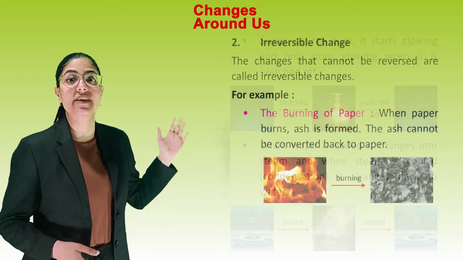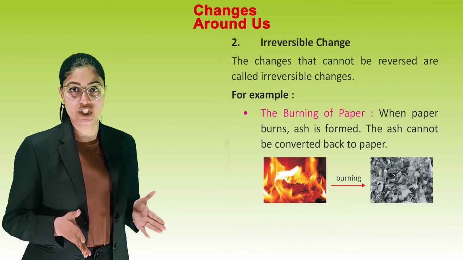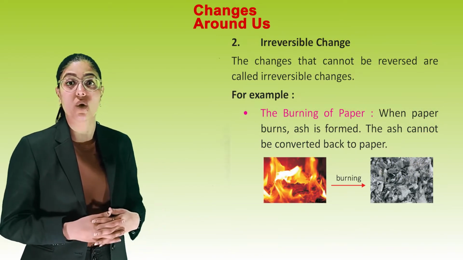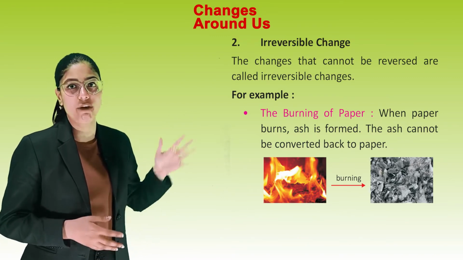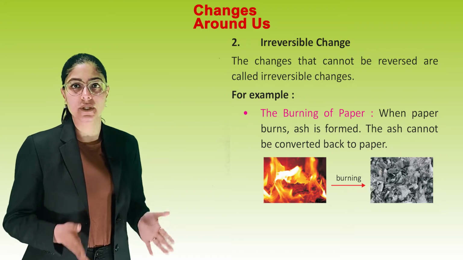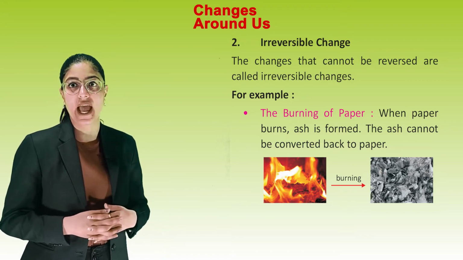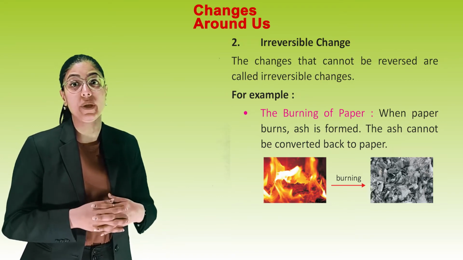Next one is irreversible change. The changes that cannot be reversed are called irreversible changes. For example, the burning of paper. When paper burns, ash is formed. The ash cannot be converted back to paper.